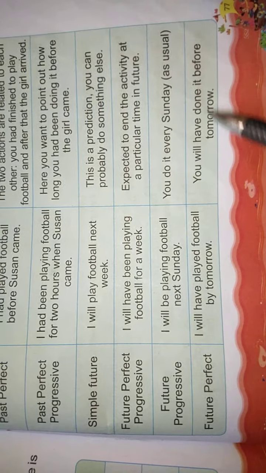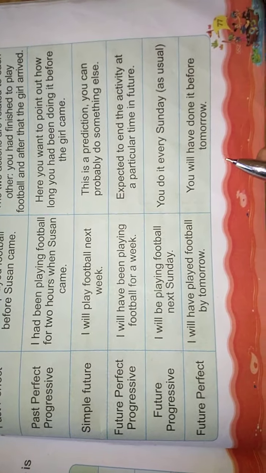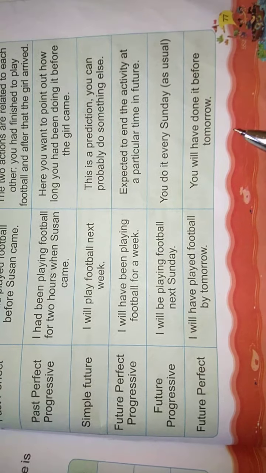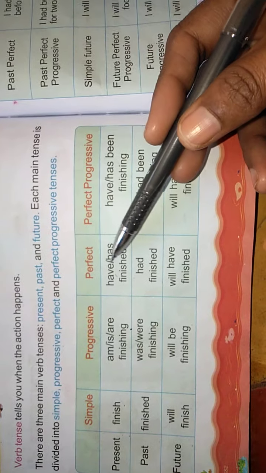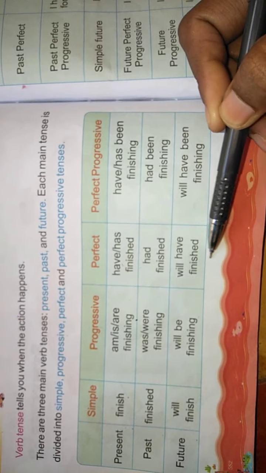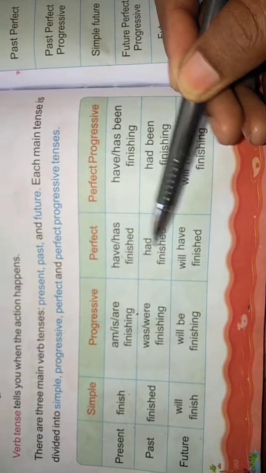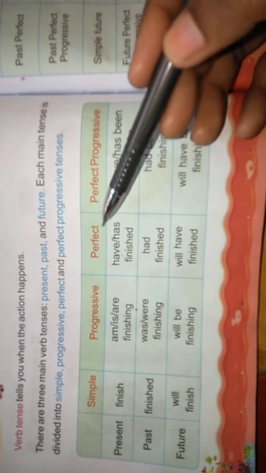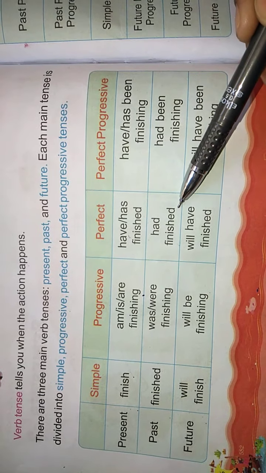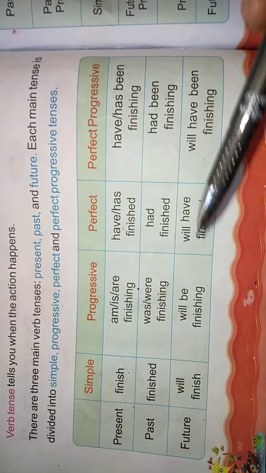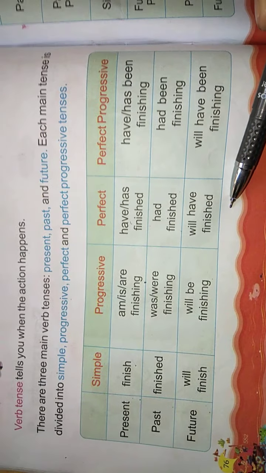You will have done it before tomorrow. This action is not completed. You will have played football by tomorrow. Okay, this is about future perfect. Now once look at the formula of present perfect, past perfect and future perfect. Have or has plus finished is the formula of present perfect. The formula of past perfect is had plus finished. In future perfect, will have plus finished.